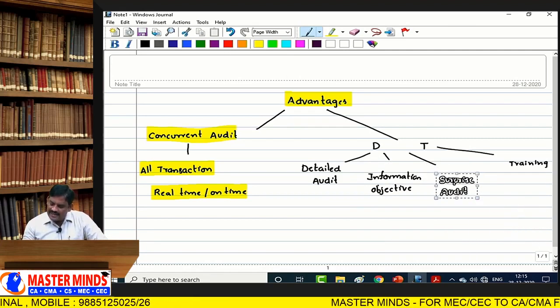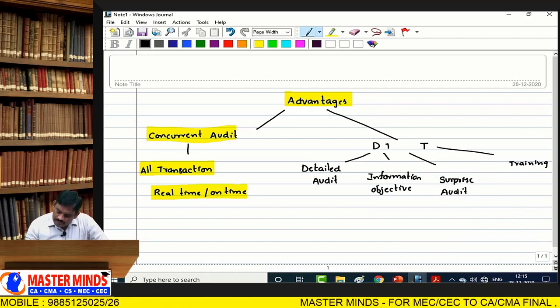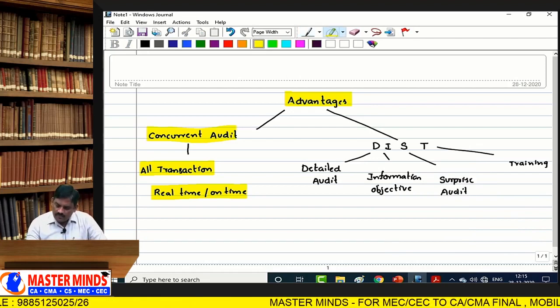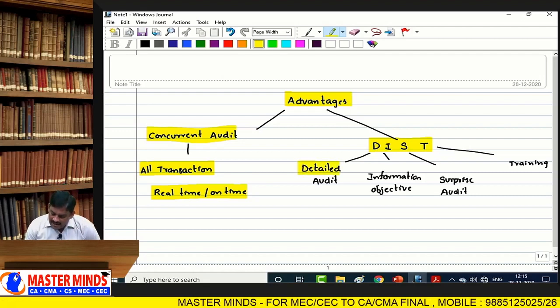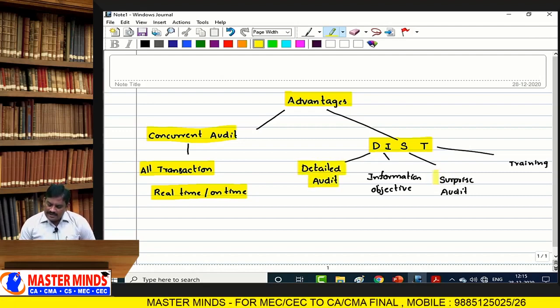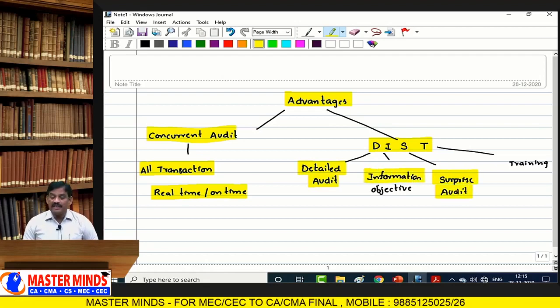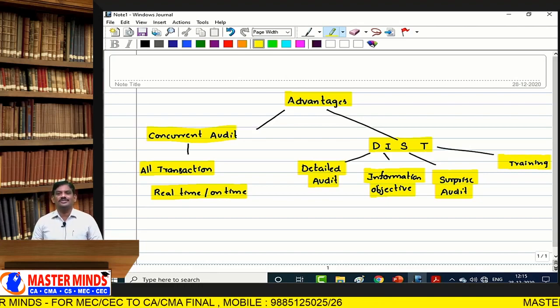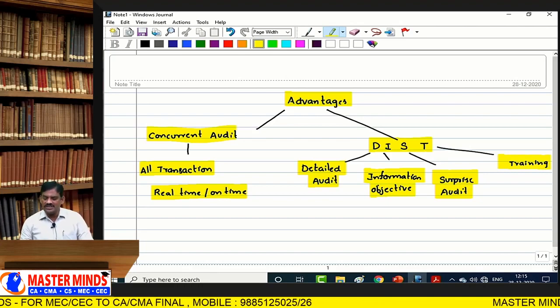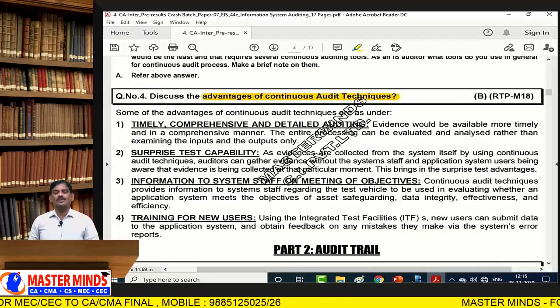Cheat code is DIST. Detailed audit, surprise audit. It provides information to the staff in achieving objectives, and providing training to the new users. How these elements are provided.